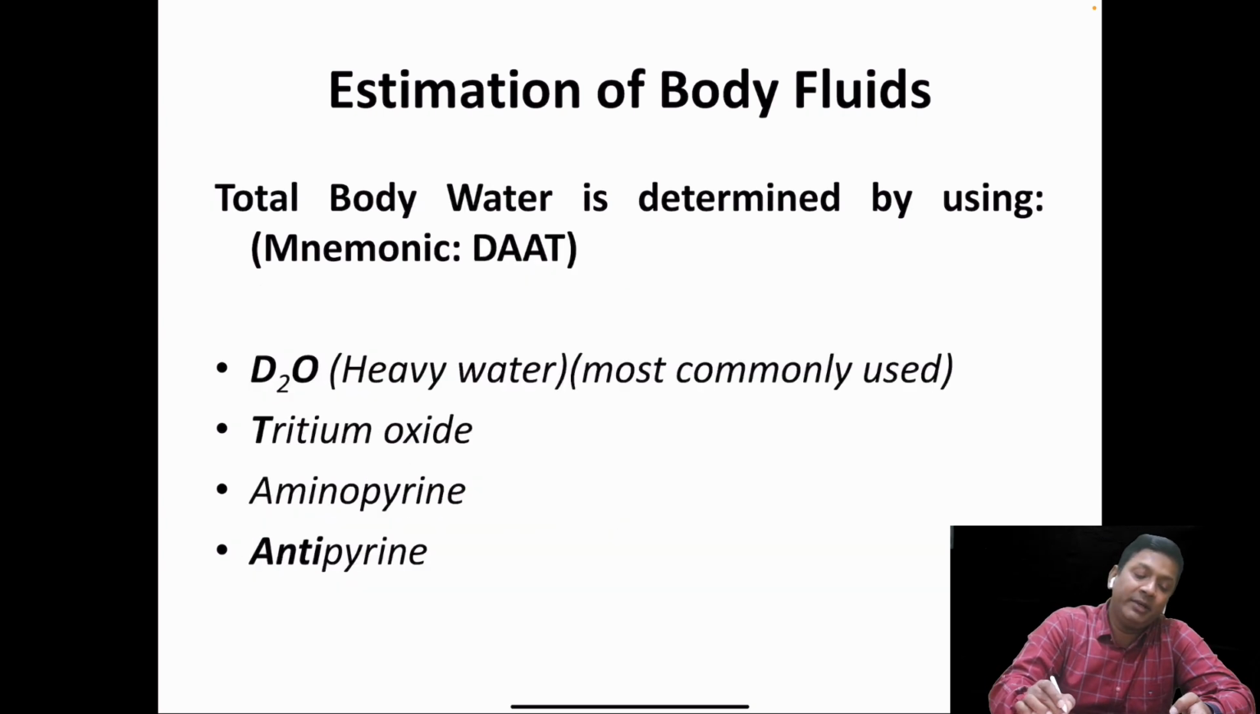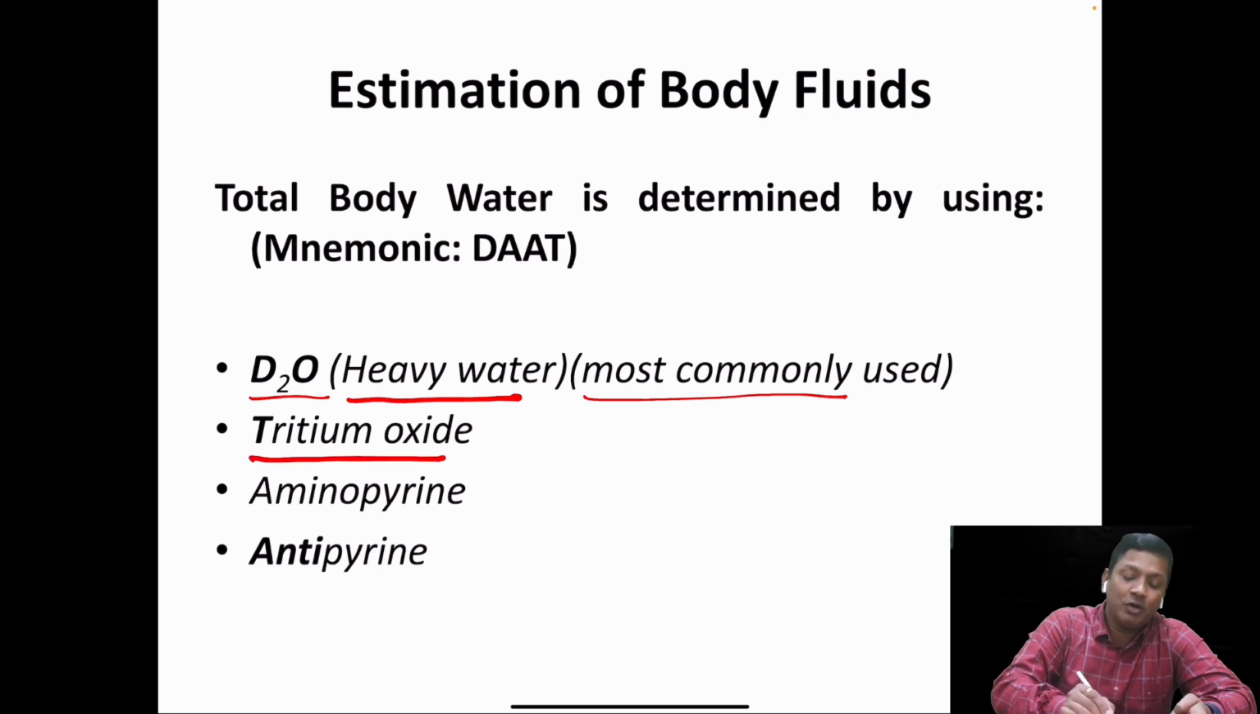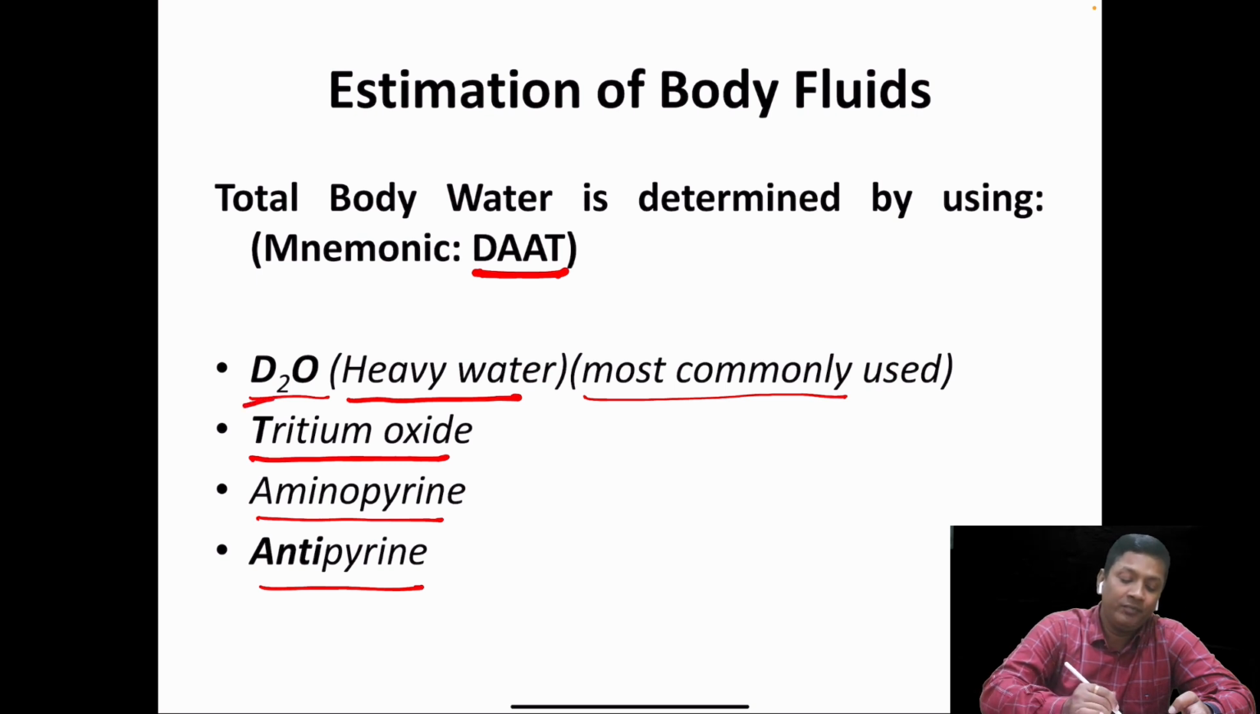Then how do we estimate the total body water? We estimate total body water by using deuterium oxide. Deuterium oxide is also called heavy water and is most commonly used to estimate total body water. Other substances used to estimate total body water are tritium oxide, aminopyrine, and antipyrine. The mnemonic is DAAT: D for deuterium oxide, A for aminopyrine, A for antipyrine, T for tritium oxide.